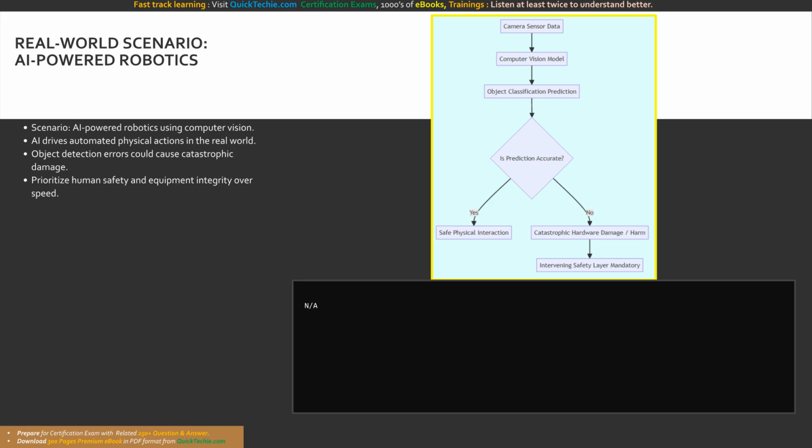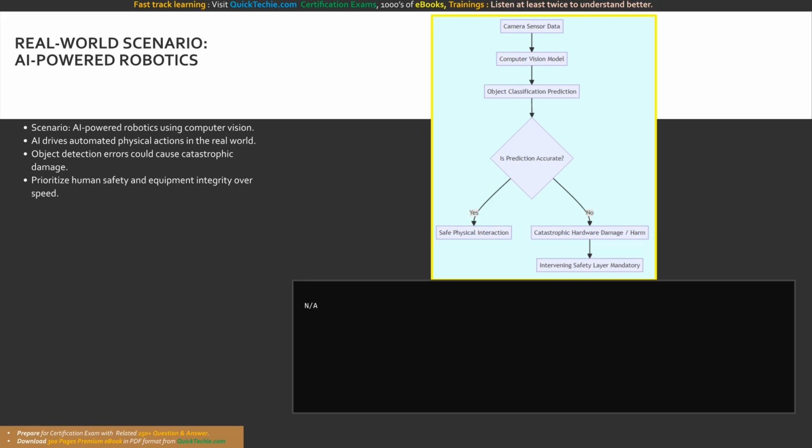Therefore, the physical control systems cannot be hardwired directly to the model's raw output without an intervening safety layer. The software governing the robotic arm must be designed to prioritize human safety above operational speed and factory efficiency. We must implement strict mathematical safeguards that evaluate the AI's certainty before any physical movement is authorized. In a robotics application, the codebase bridging the AI vision service and the hardware controller must be incredibly robust.